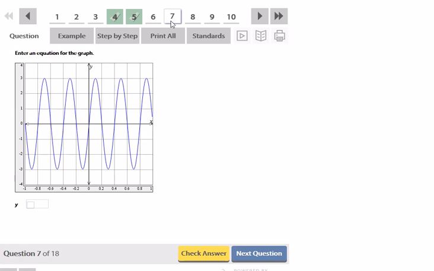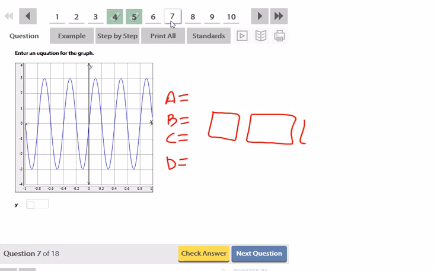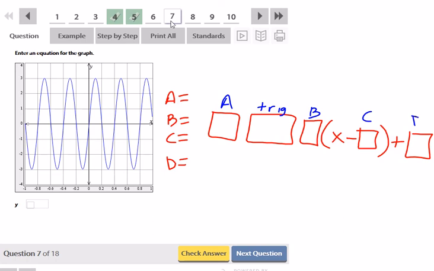Okay, so enter an equation for this graph. So now we're going to have to identify A, B, C, and D. And we're going to have to figure out whether it's a sine or cosine, so let's go ahead and write it out. So here's my A, then I need my trig function, sine or cosine, of B, X minus C, and D.